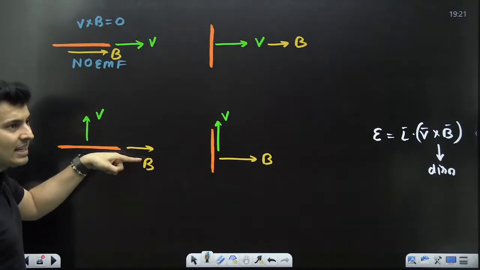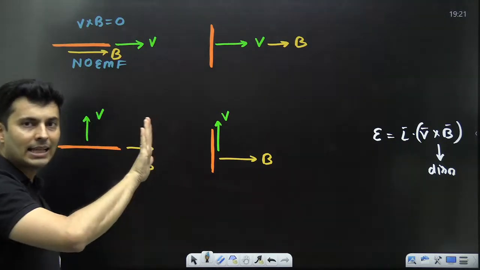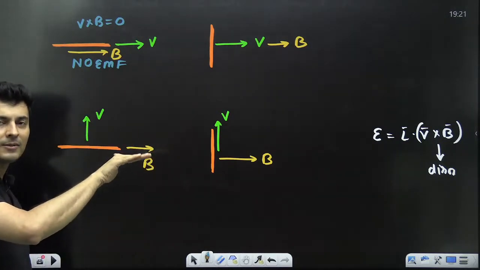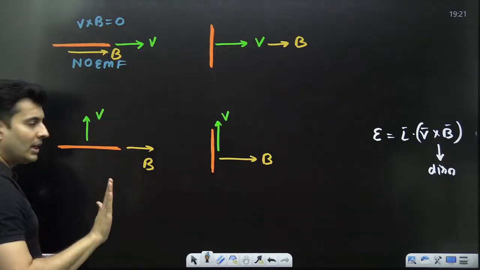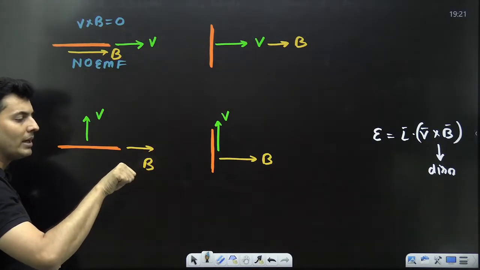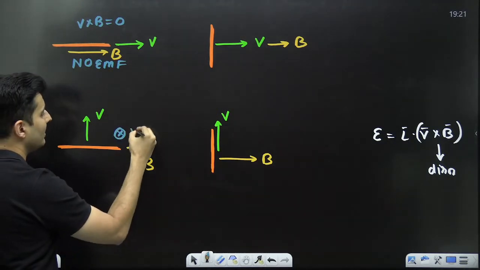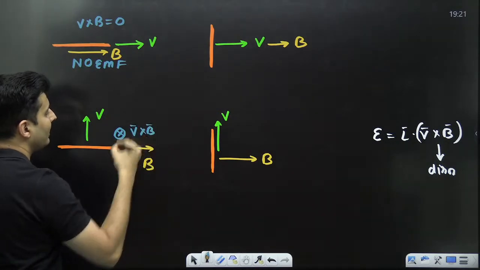Next, let's go to this one. V is like this, B is like this. If you do V cross B, hold your right hand in the direction of V, then B. The curled fingers go from V to B. Where is the thumb going? Inside. So V cross B vector is inside.